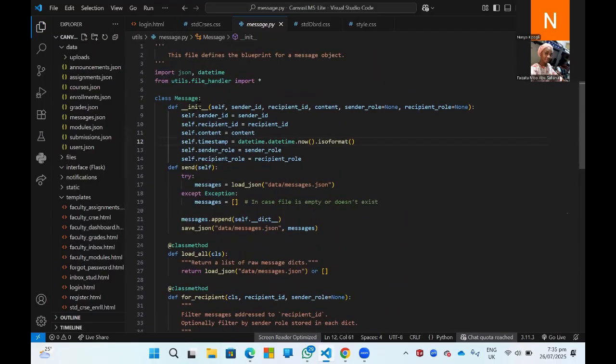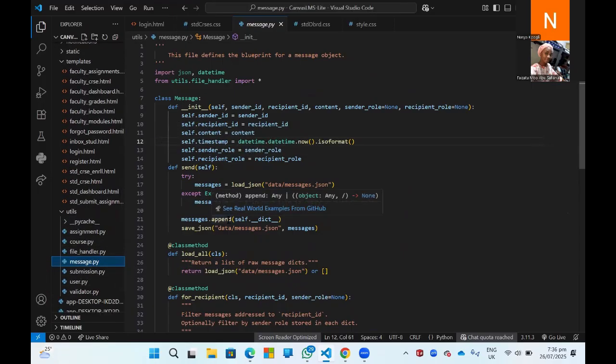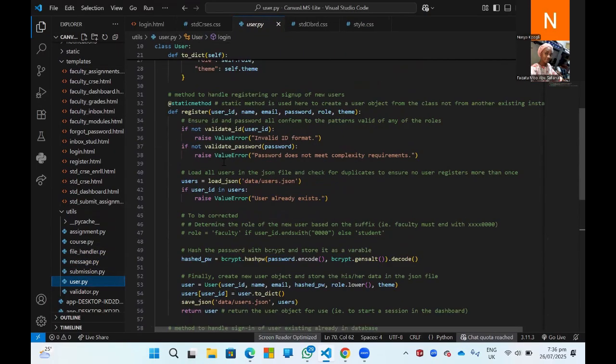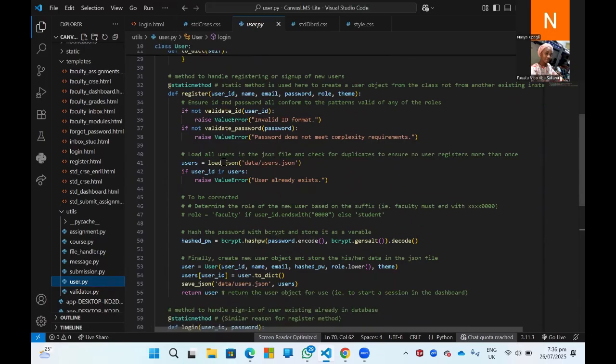Also, for each class in the data it manages, we save whatever information we need into JSON files, which can be seen in the data file here in the announcements, assignments, courses, enrollments and grades, messages and modules section. Additionally, for logging in and logging out, we wrote functions to hash the passwords using bcrypt and handle everything about user authentication before the user can access the web page.